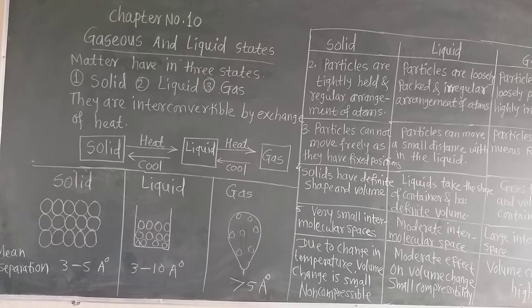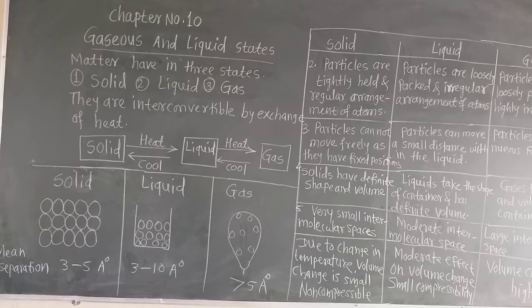Now the simplest example, suppose water. Water is matter and water exists in three forms. We know that at 0 degree centigrade, ice is the solid form of water, and below 0 degree centigrade also ice is the solid form of water.